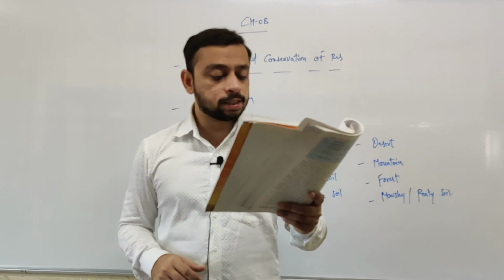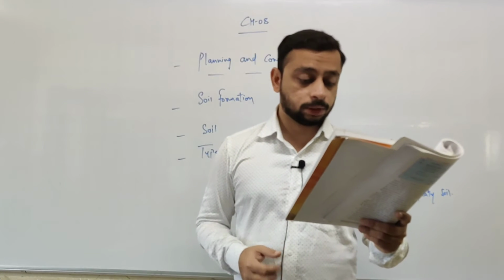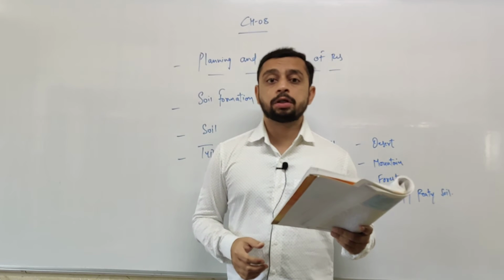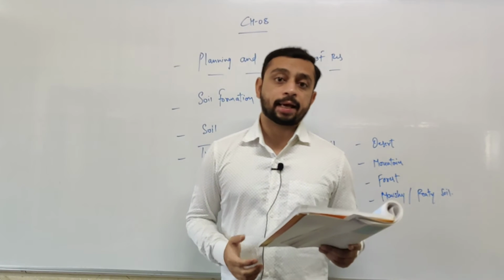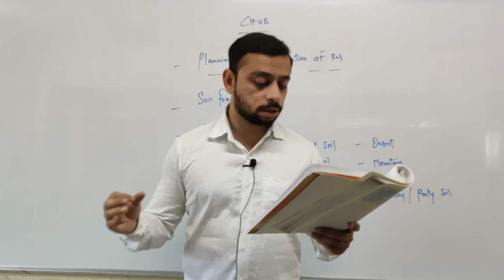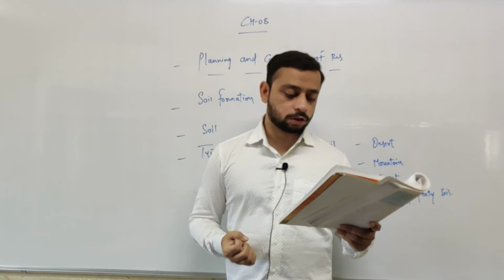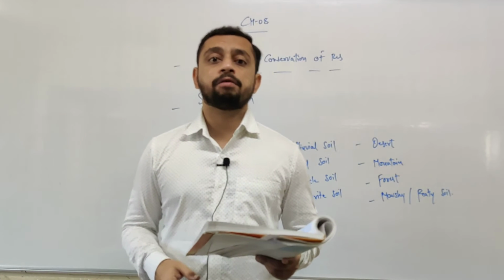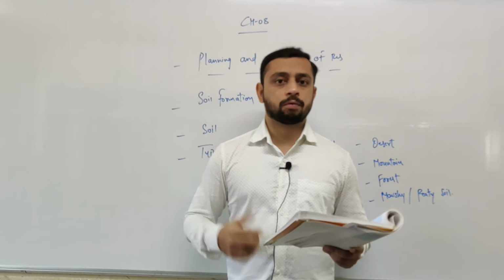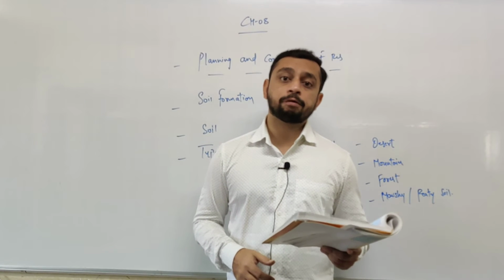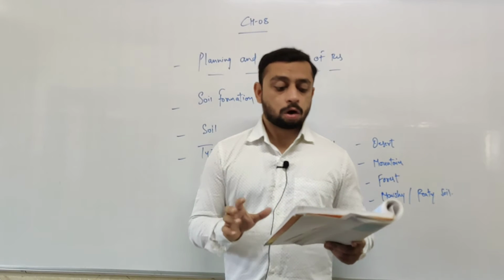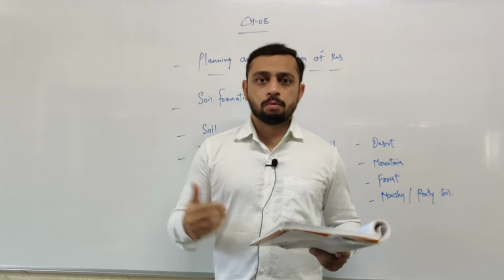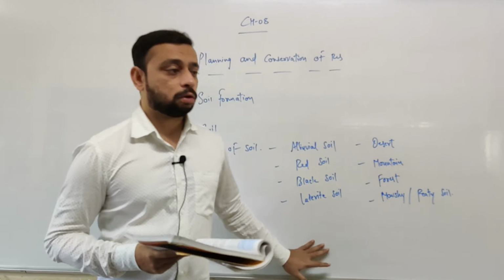right? Soils are classified on the basis of their color, climate, parental rocks, that is the background of what kind of soil it is, structure, humus, that is the humidity, etc. All these factors, that is color, climate, parental rocks, that is the previous soil, right, structure, humidity, etc. are the important factors for creating different types of soils. Right? I hope the concept of soil formation and soil is clear. Okay, moving ahead towards the next topic, that is types of soils.